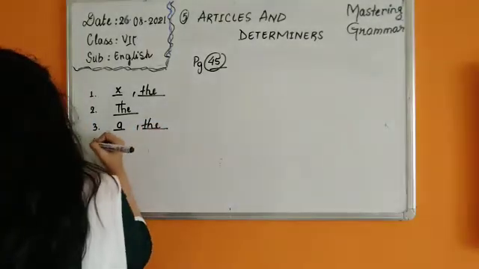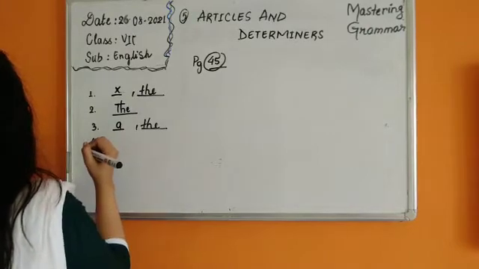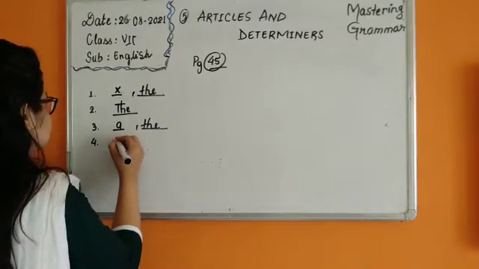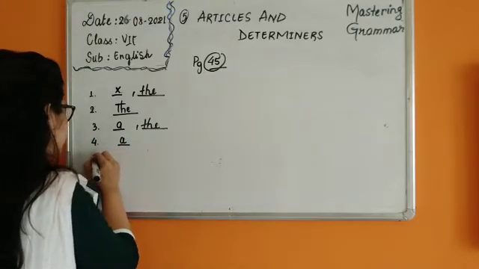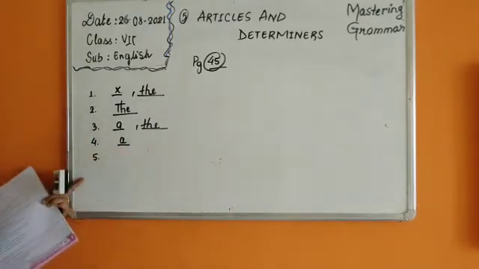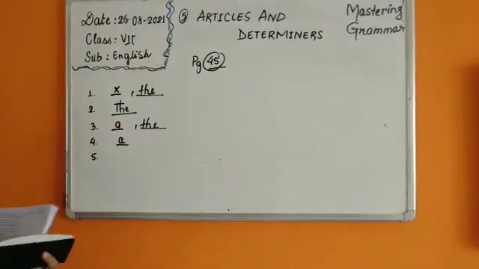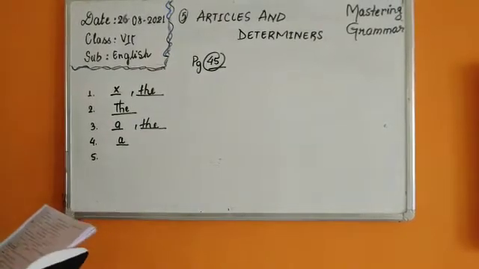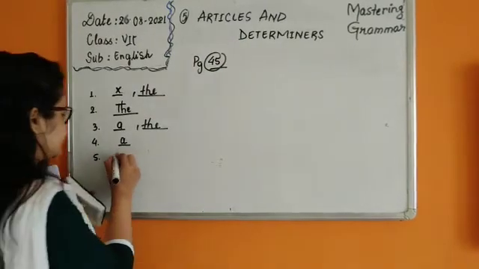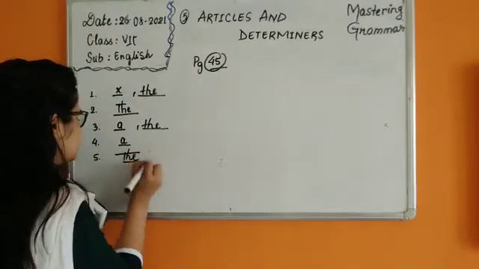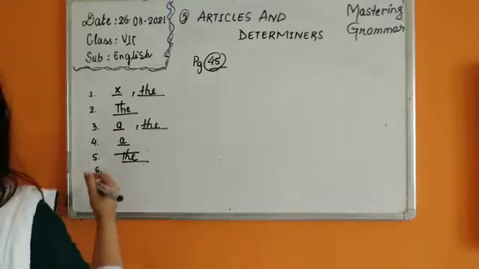Number 4. Andaman and Nicobar Island is a union territory. Yes, union. Union is starting with a consonant sound. That's why a. Yes. Dash movie we saw last week. The movie, because I'm talking about the particular movie. So, the movie I saw.